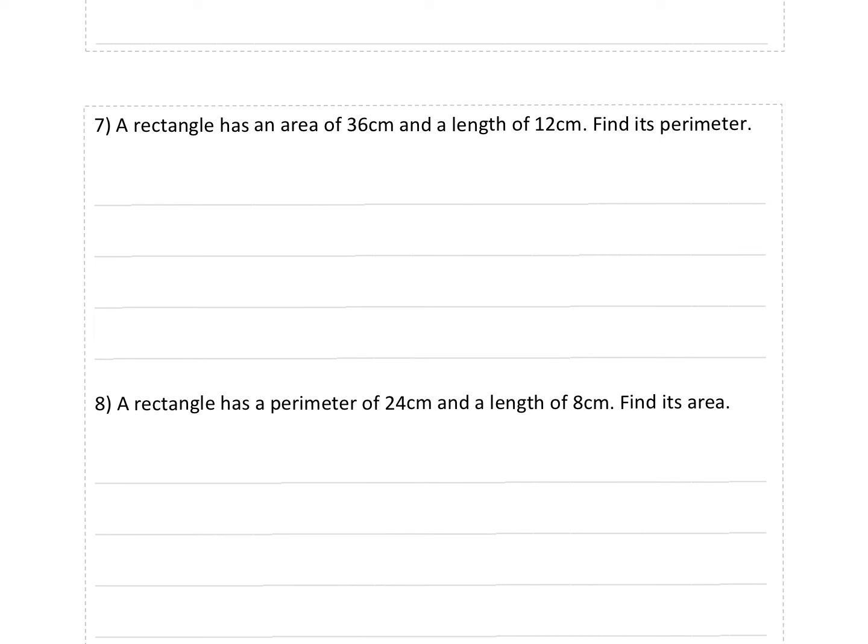Well, the area of a rectangle, the formula for that is the length times the width. The area is 36. The length is 12. So 12 times the width is going to give you 36. So to get the width, we divide both sides by 12.